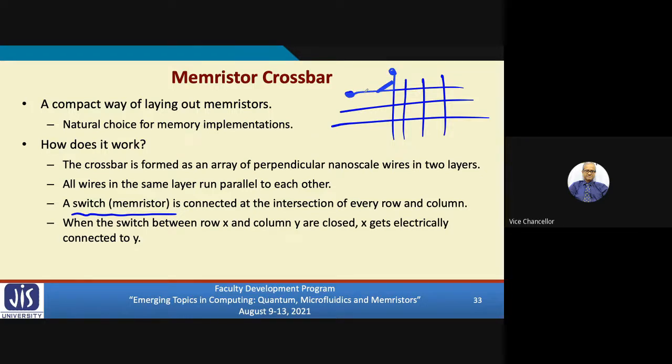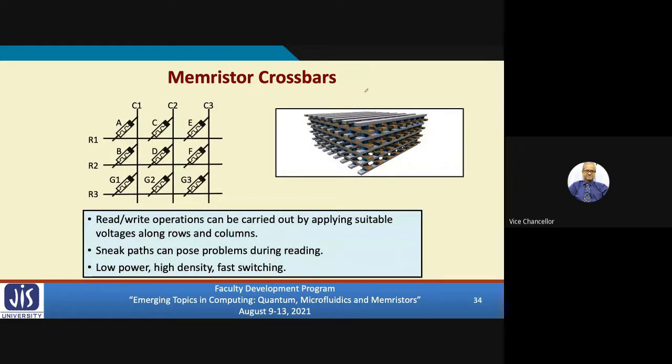So pictorially, let us show. Pictorially, it looks like this. On the left, I am showing a very simple 3x3 crossbar, where you see 9 memristors. By applying suitable voltages in the row and column, you can store any values there, which means it can act as memory. Similarly, by applying V0 and ground, I can carry out logic operations.